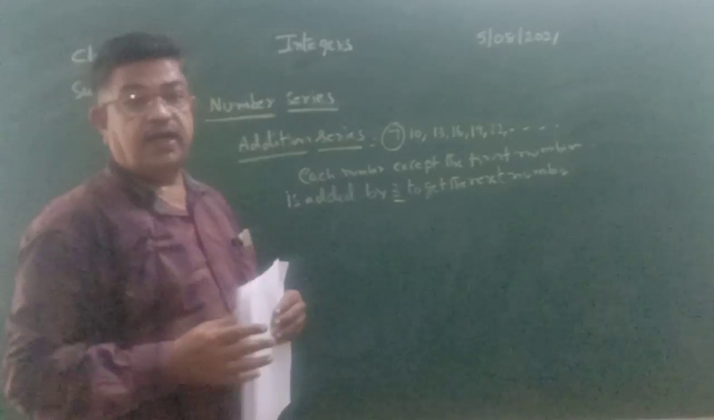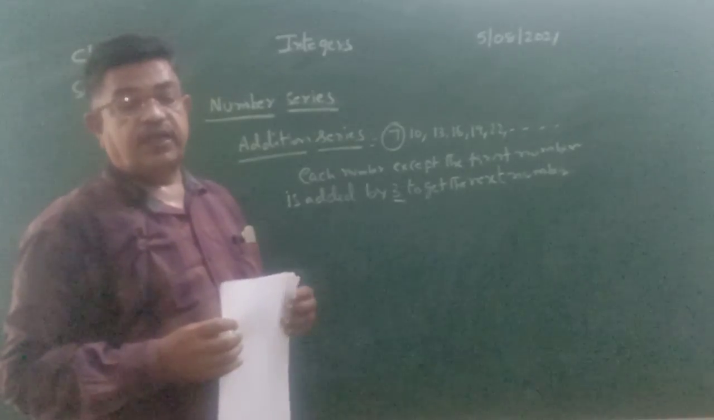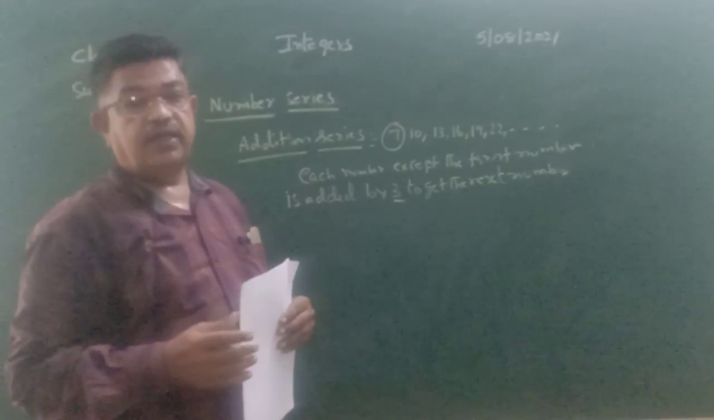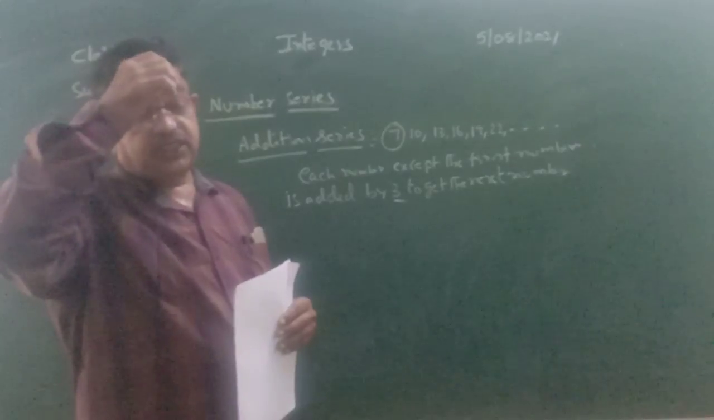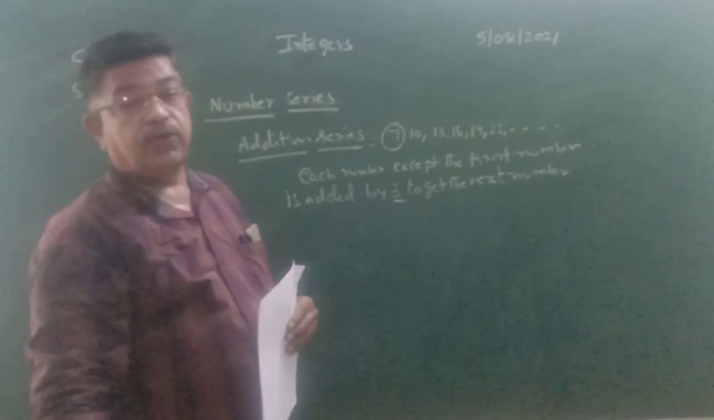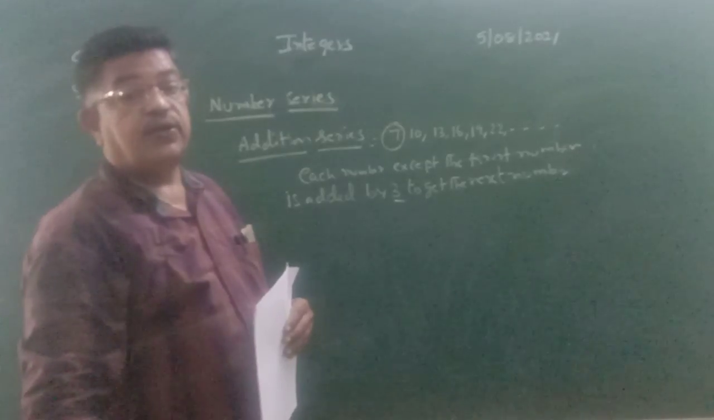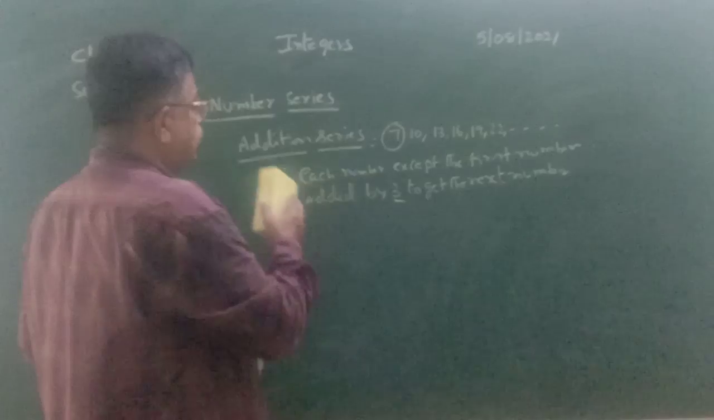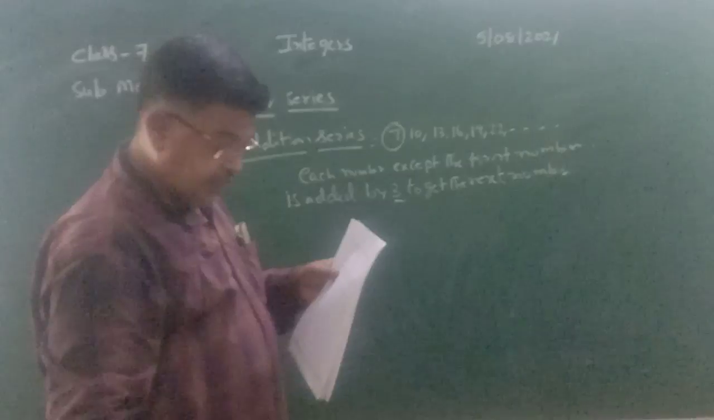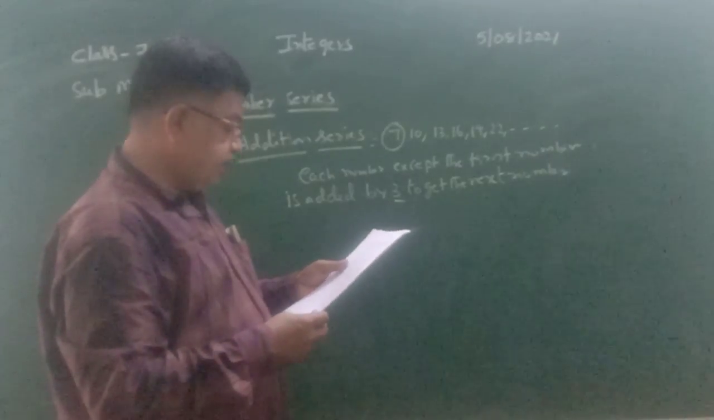Do you want to get 10? Then you have to add 3 to 7. To get 13, 3 is added to 10. To get 16, 3 is added to 13. To get 19, 3 is added to 16. To get 22, 3 is added to 19. So that is how you got the addition series.